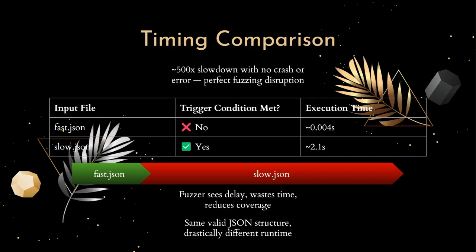And that's just for one input. If a fuzzer keeps mutating from this base input and keeps triggering similar hashes, it could waste minutes or even hours during a campaign, all while learning nothing useful. That's the kind of slowdown that makes fuzzers miss coverage goals, skip inputs, or throw away crash test cases just because the fuzzer's internal clock ran out. So this isn't just a neat trick, it's a serious disruption tactic. And when combined with more advanced fuzzing setups, this kind of slowdown can completely derail a fuzzer's progress.